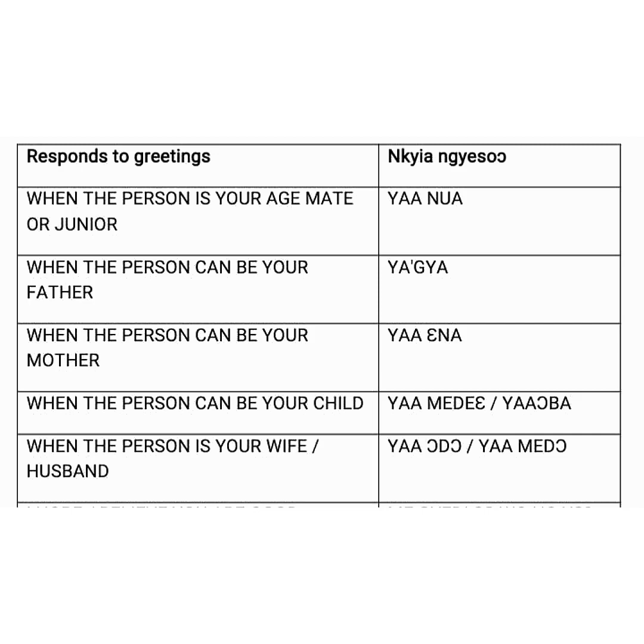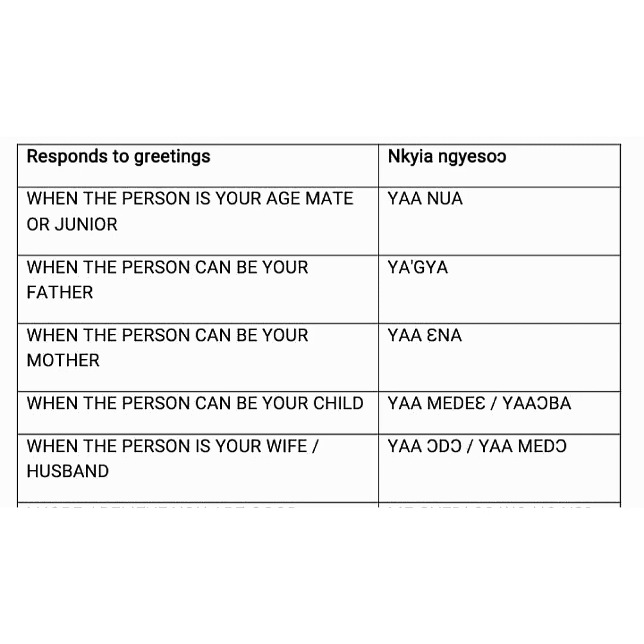The first one is when the person is your age mate or your junior. So when the person can be your age mate or junior, you just respond ya nuanua. Nuanua in Twi is brother or sister. Nuanua is just for both genders, either brother or sister. So if the person that greeted you can be your age mate or your junior, you can use ya nuanua as the response.